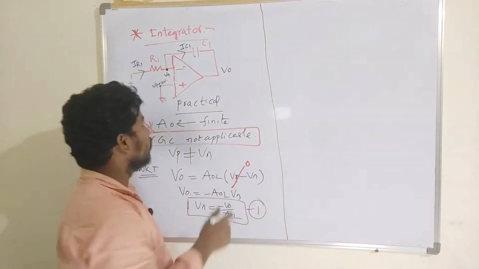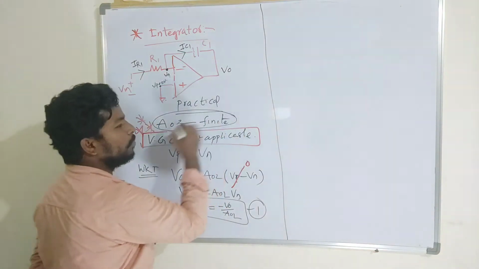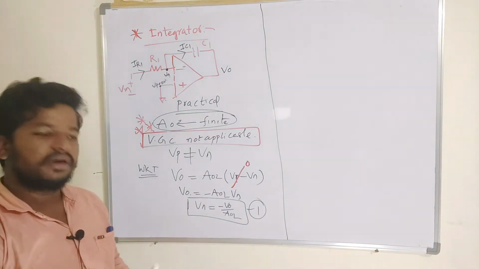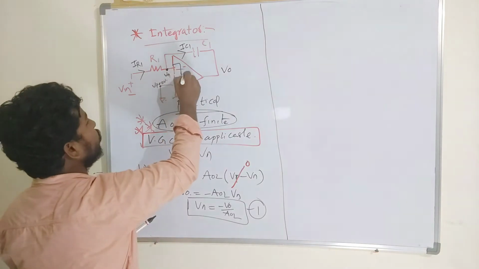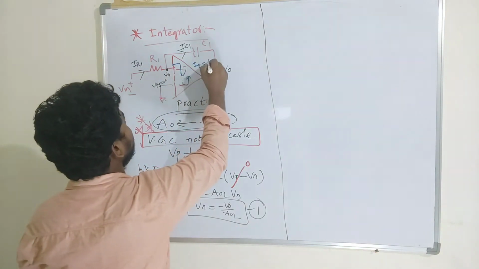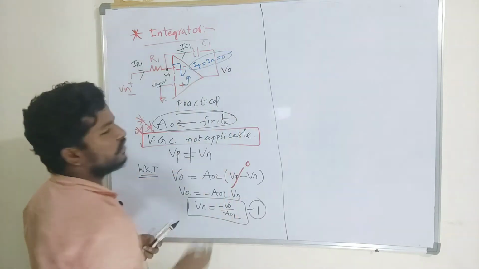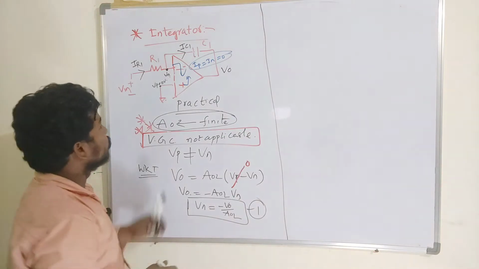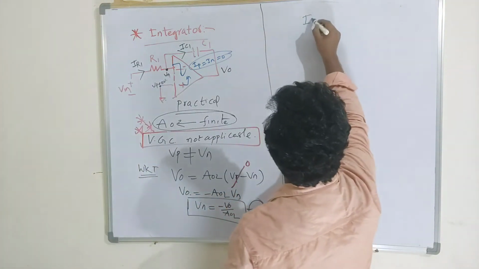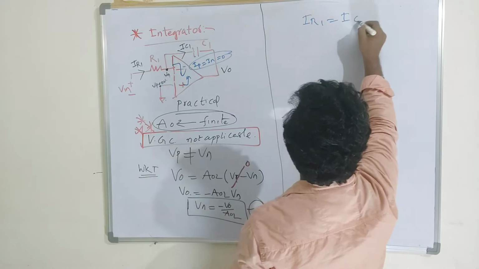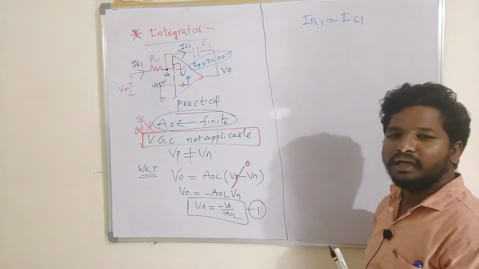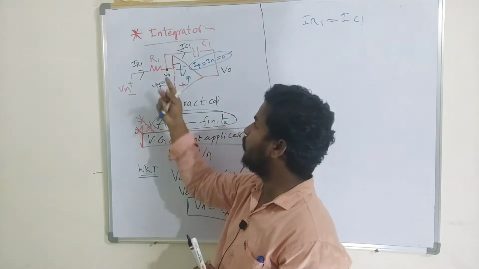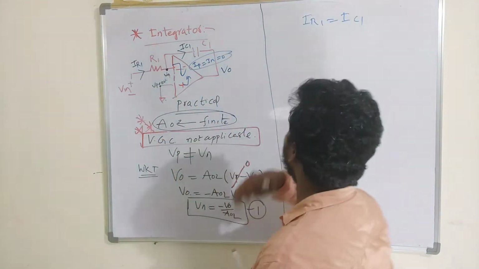I am assuming that the operational amplifier has only a finite gain and all other properties remain constant, so the currents IP and IN are equal to 0. All other properties remain constant, only the gain is finite. The current flowing through the resistor is the same current flowing through the capacitor. To find the current through the resistor, I have to find the potential difference across the resistor.